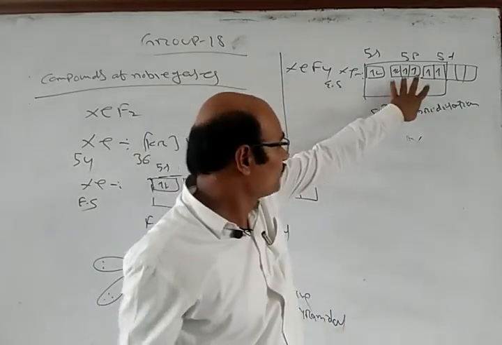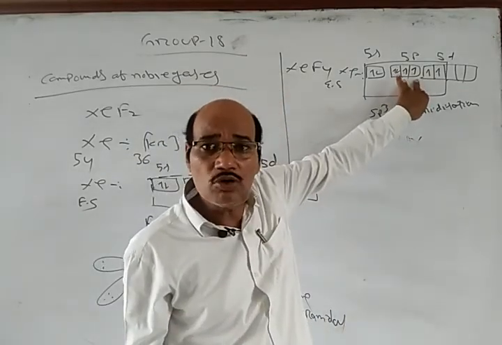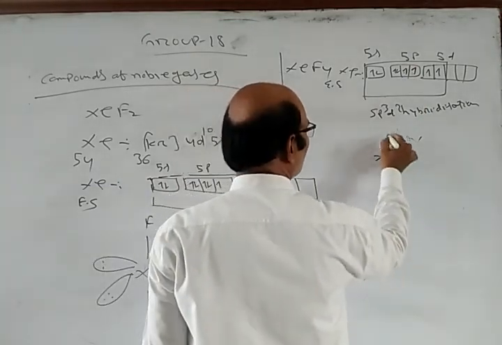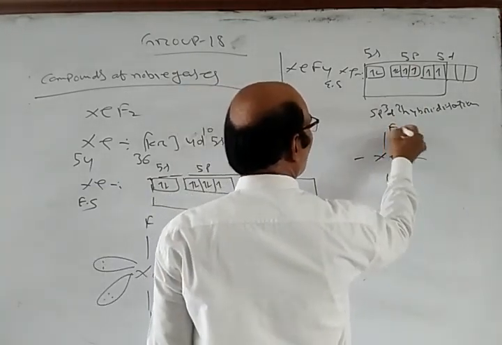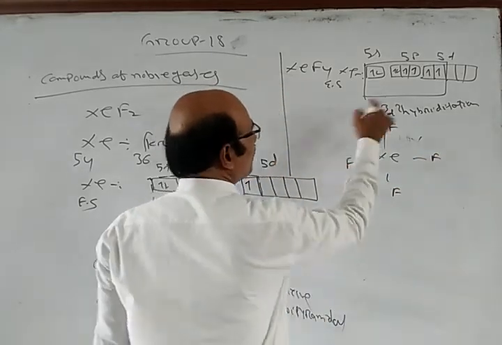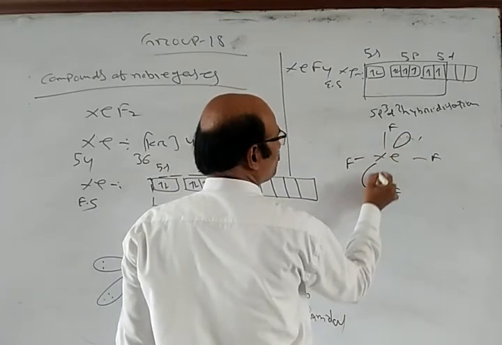So they are forming 4 bonds with 4 fluorine atoms. So we will get Xe with F F F F, and 2 lone pairs are there.